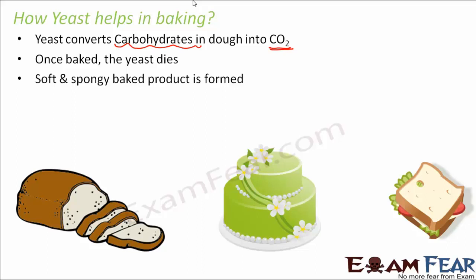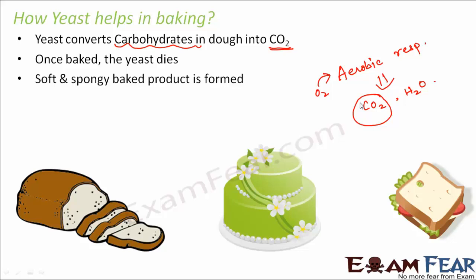So initially aerobic respiration takes place. How exactly does this conversion happen? For this conversion to take place, aerobic respiration takes place. That means the yeast, that is the fungi, undergo aerobic respiration, that is, in the presence of oxygen. So they utilize oxygen and they give out carbon dioxide. As a result of this aerobic respiration, carbon dioxide and water are formed. So in this process, oxygen is used up and carbon dioxide and water are formed. Due to the formation of this carbon dioxide, the rising or the expansion of the dough happens.